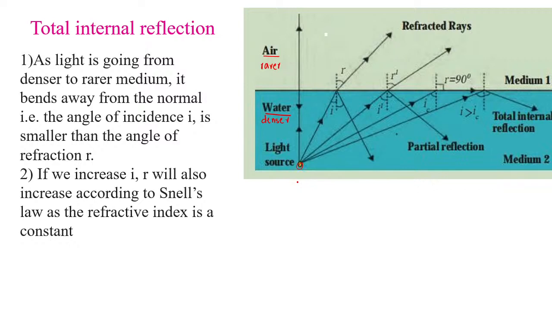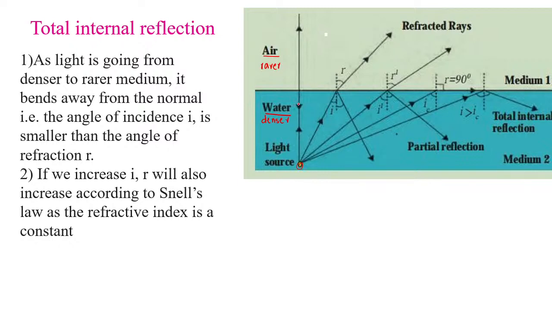Now consider the light ray which is normally incident at the boundary between the two media. See over here, this is the first ray that we are going to consider. You will see that this ray is incident normally at the boundary between the two media. Got it? So what happens? It does not change its direction and hence does not get refracted.